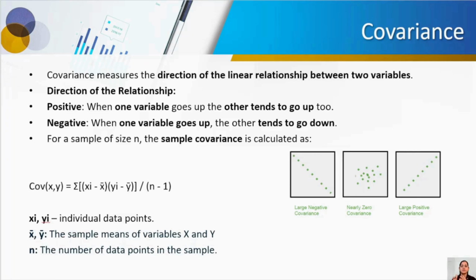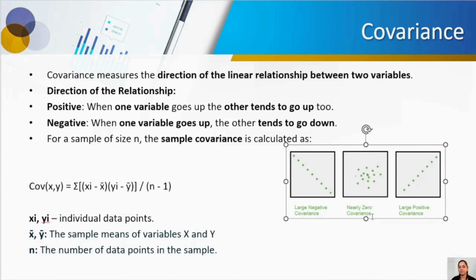Positive means when one variable, here one data point, goes up, the other one will go up. That is what is called positive. Whenever we call it negative, when one variable goes up, the other will go down. That is what negative is.